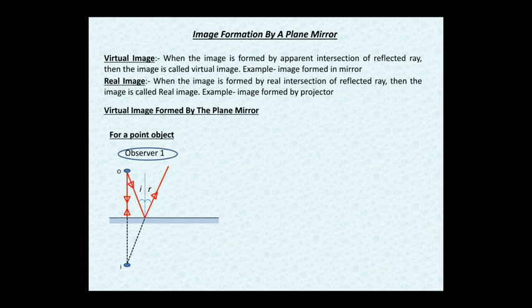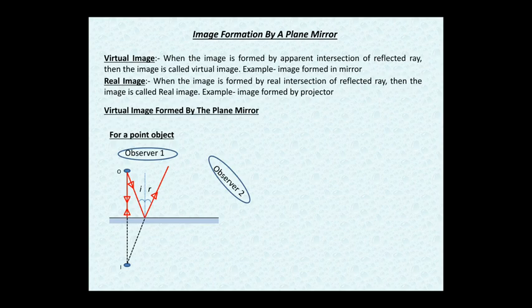Now suppose another observer is there, and he is somewhere else. The red rays which I have made are not going to reach observer 2. It means that observer 2 is not going to observe the image of O. It is not like that.